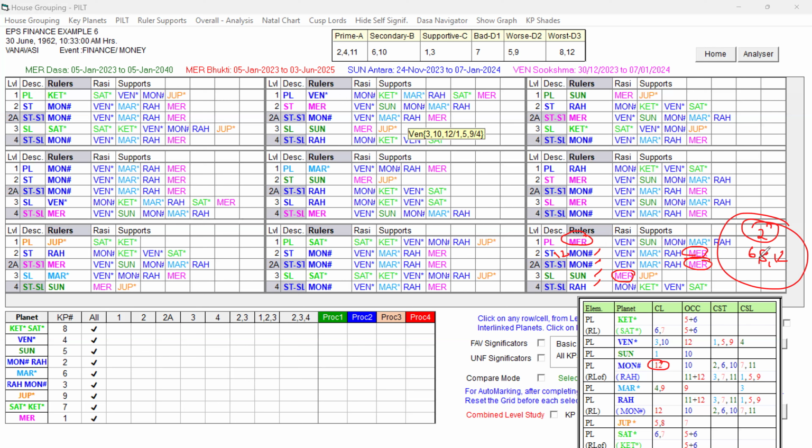It is supportive for earning, supportive for an increase in loans, and there will always be a financial crisis, as indicated by the second cuspal lord and second cuspal sublord. Other planets also have favorable and some mixed significators supporting this planet. But importantly, the role of Mercury is passing through Rahu's link, and Jupiter is also further supporting the unfavorable side.